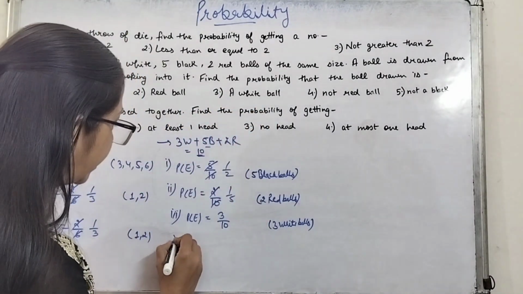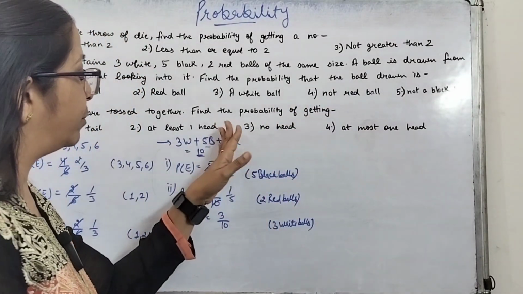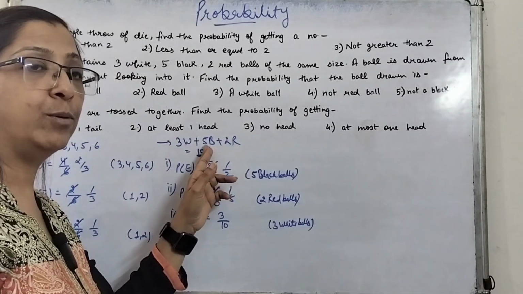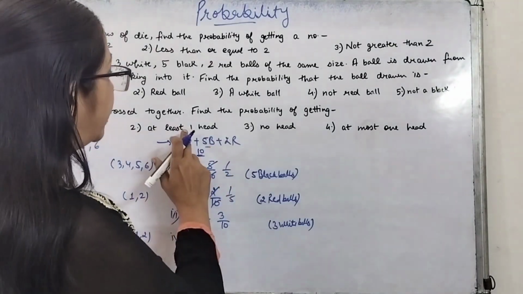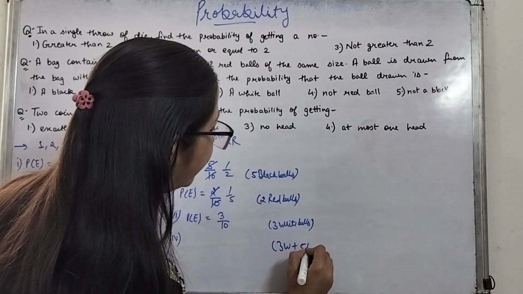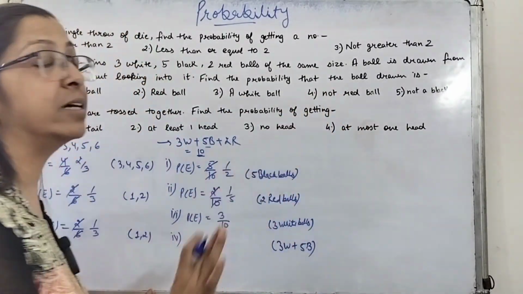Now the next part, that is the fourth part, is not a red ball. Not red ball means red should not be there. White ball will go and black ball will also go. So total favorable outcomes will be 3 white balls plus 5 black balls, because the ball should not be red. That is the event.